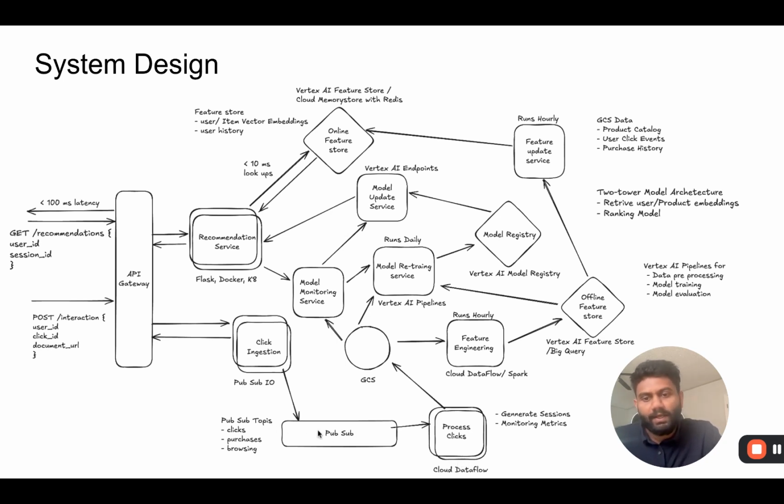And in this PubSub, we have multiple topics like clicks, purchases, and browsing. So the click ingestion service can write to different topics, and the process clicks can read from this PubSub and write the data to Google Cloud Storage for long-term storage. The reason we have divided into different topics is for scalability. We can also divide it by different regions and different products, etc., to make it highly scalable, and we can horizontally scale as we get more data and as we introduce new streams of data that we need to capture.